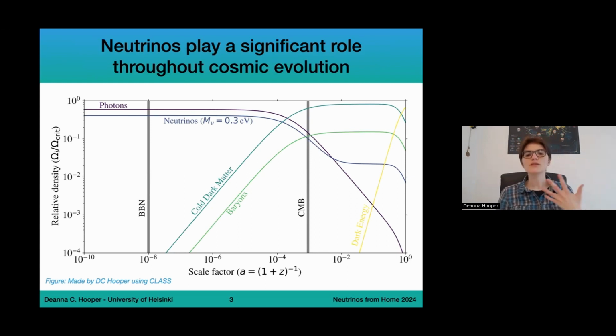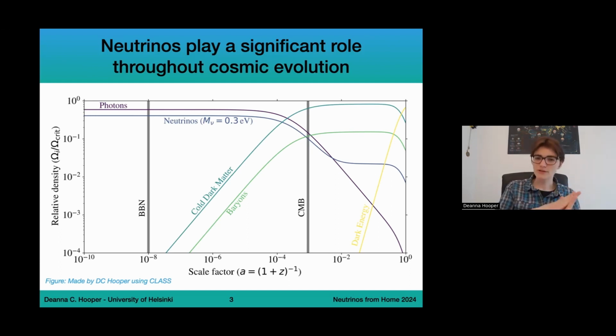In the early universe, photons and neutrinos were the 2 main species. Photons were more abundant than neutrinos, but they were both there. And just to mention that here I am showing the case of neutrinos with the total mass sum of 0.3 electron volts, just to show the example. Now, what I really want to highlight here is that neutrinos play a role throughout the history of the universe.